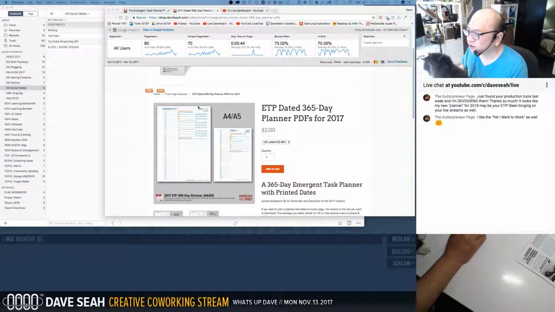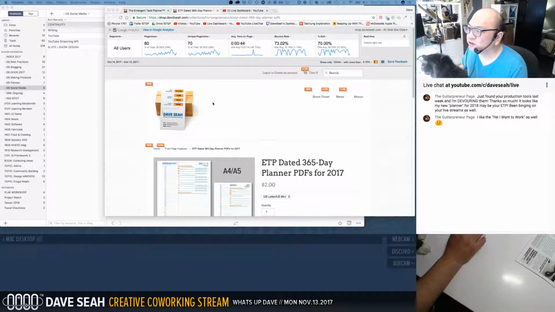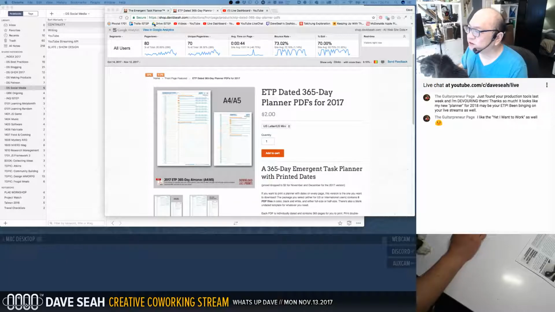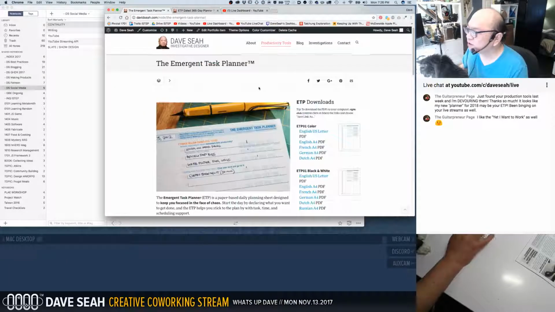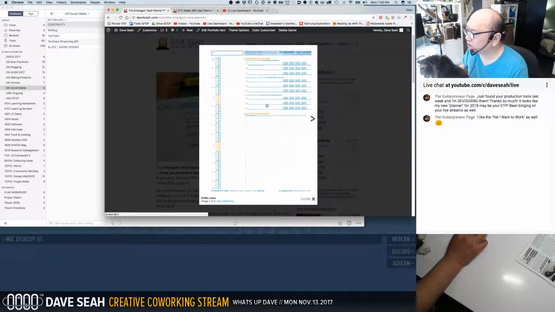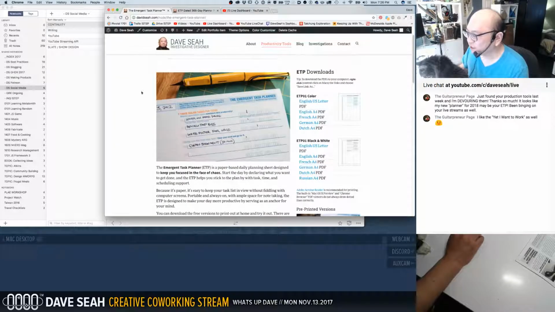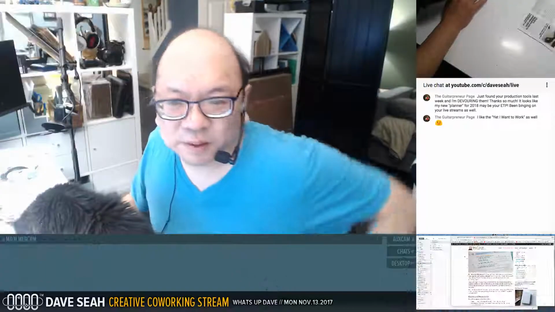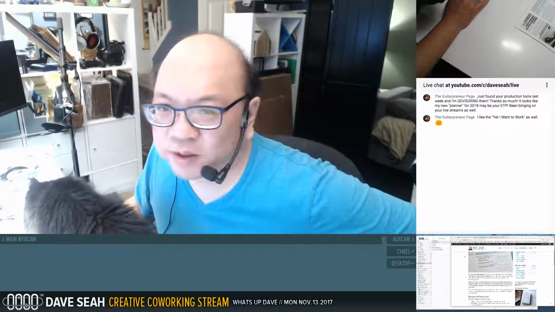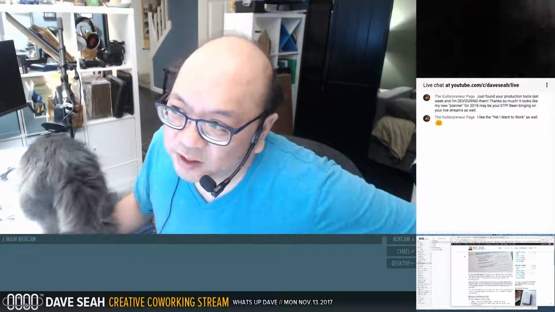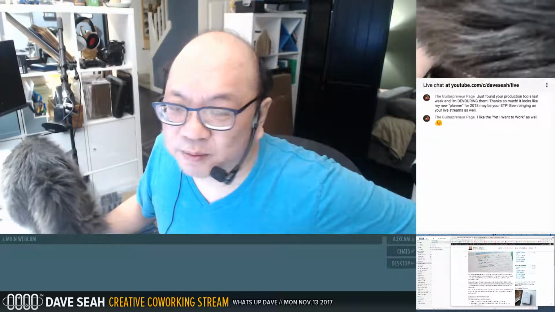So I'm looking at this page right now. This is the ETP page. There's the planners. You can get to that from this page. Immersion Task Planner. I still haven't put the version 4s up here because I haven't figured out what the monetization strategy will be for it. It sounds crass when I say it. But I don't know. There's a lot of work to do on the e-commerce side of things, but that has to come after the website, and it's just been so many things to get out of the way.